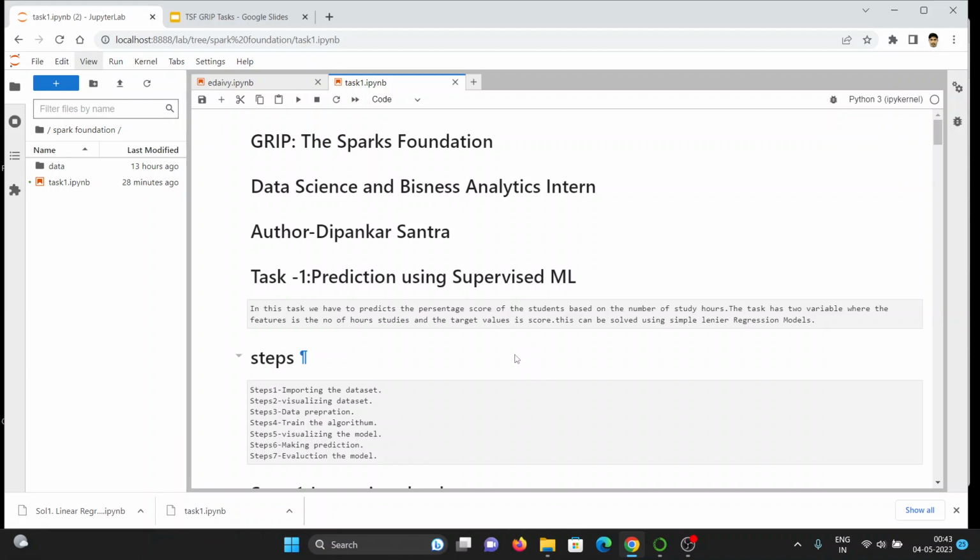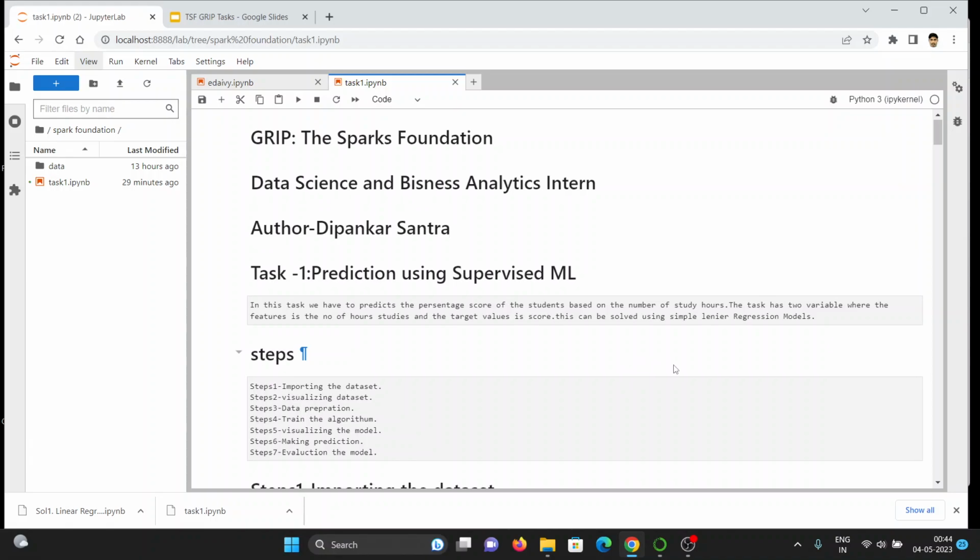In the first Spark Foundation task, predicting using supervised machine learning, we have to predict the percentage score of a student based on the number of study hours. The task has two variables, where the feature is the number of hours studied and the target value is the percentage score. This can be solved using a simple linear regression model.